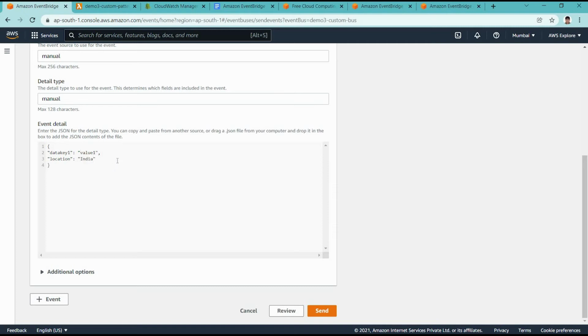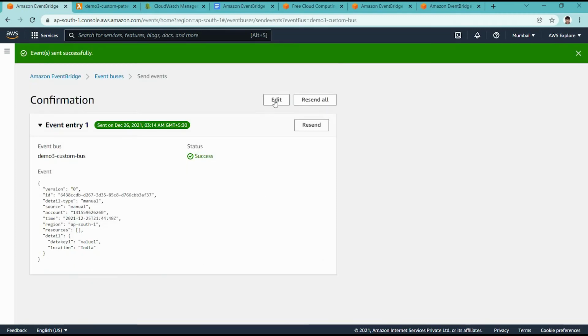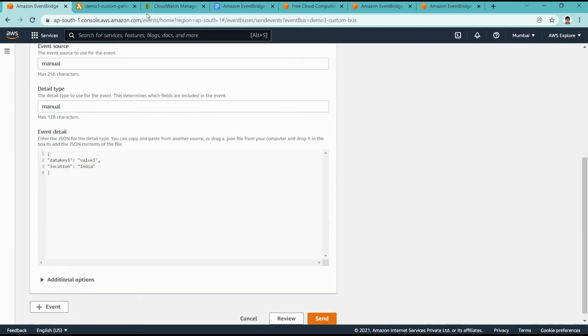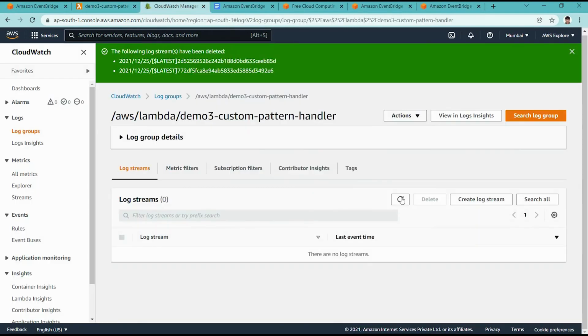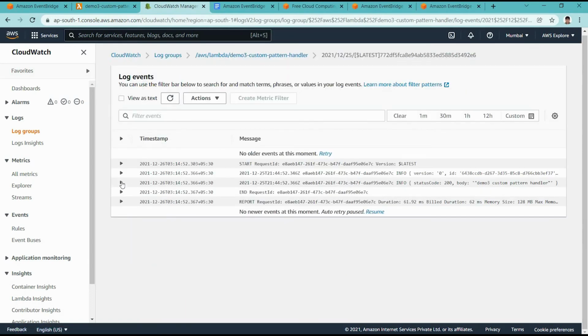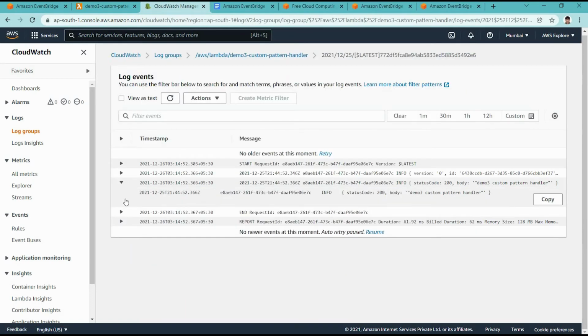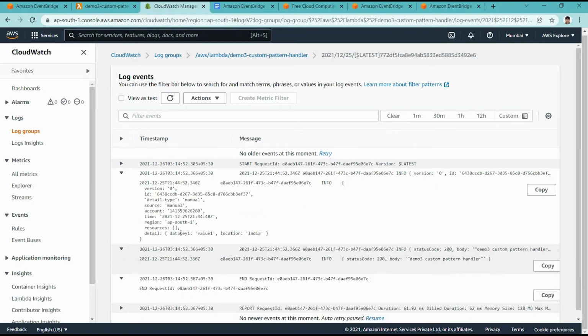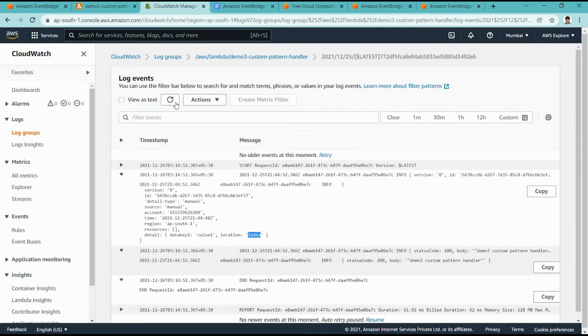Here I am putting location India, then it should call. Okay, so I did that, and it is calling. It should have logs here in a few minutes. Yeah, now we have logs. So this Lambda function gets triggered, and the event is matching, data key one value, location India.